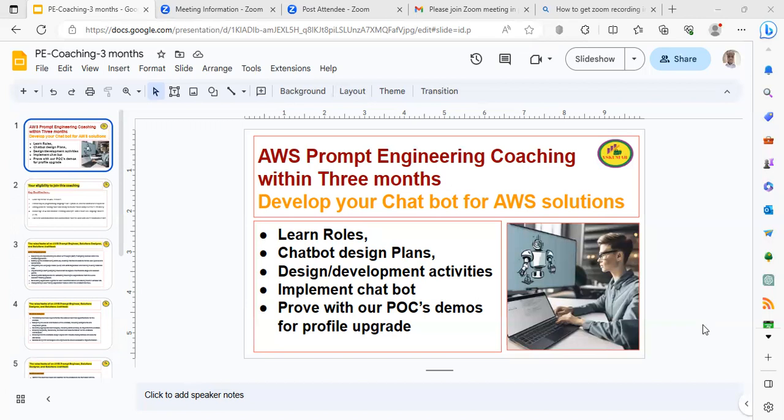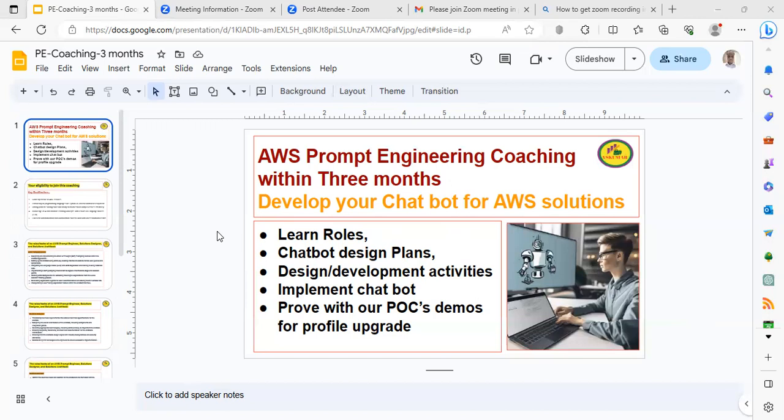We'll see the roles and activities in the below slides, but let us go through this first slide first. This is a 3 month course. We are going to develop a chatbot for AWS solutions. During this coaching, we are learning roles, chatbot design plans, and design and development activities, and implement the chatbot with our POC demos for profile upgrade.